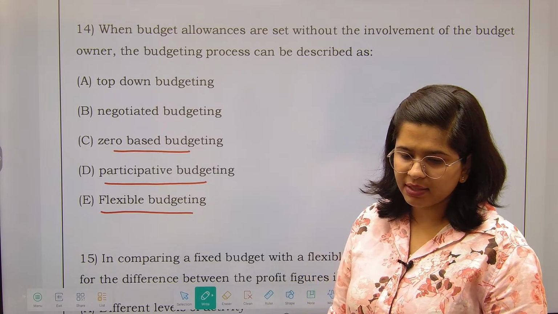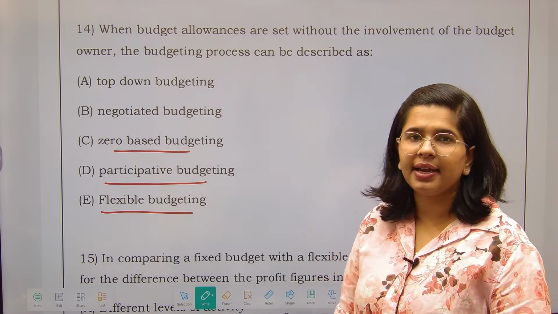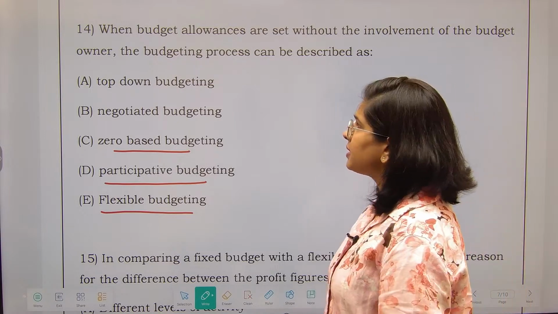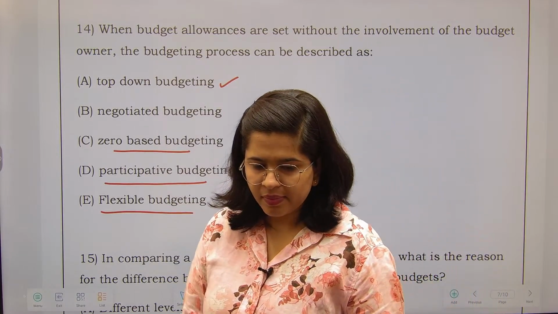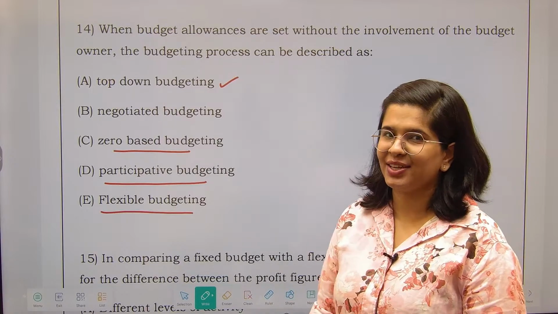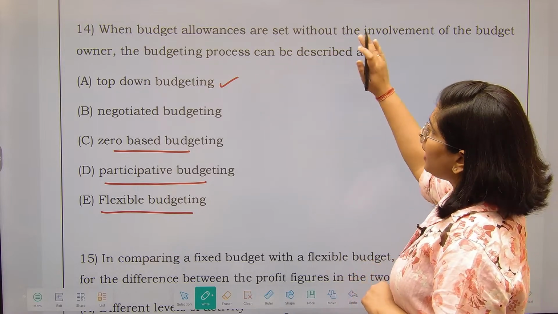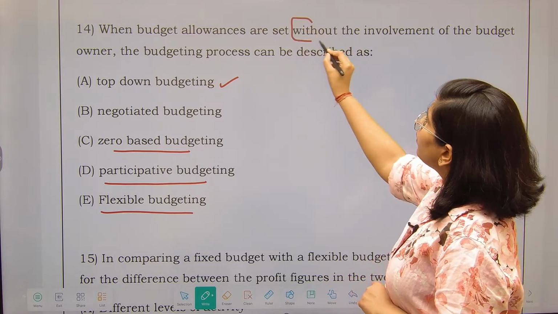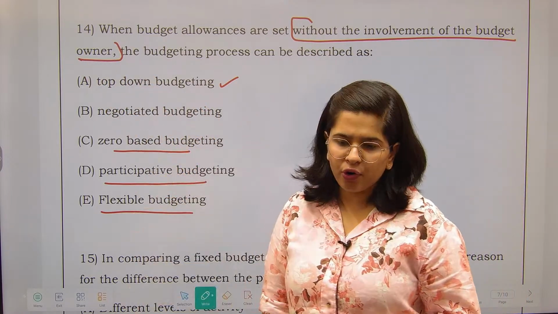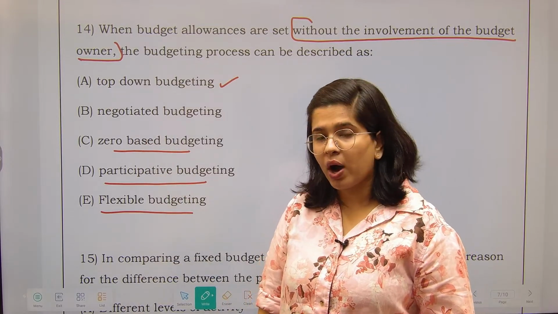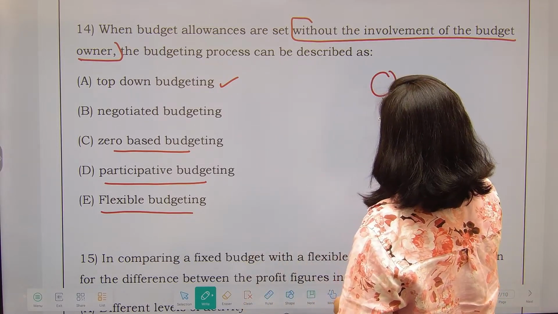Others are not giving me the answer. See, try to give answers whether it's right or wrong. Nothing matters, right? See over here, the correct answer is top-down budgeting. Why top-down budgeting? I'll tell you why. What the question says, please see very clearly. When the budget allowances are set without the involvement of budget owner, the kind of budgeting it is called as. Now, how and why it is top-down budgeting, I'll tell you. So, this is an organizational structure. Fine.